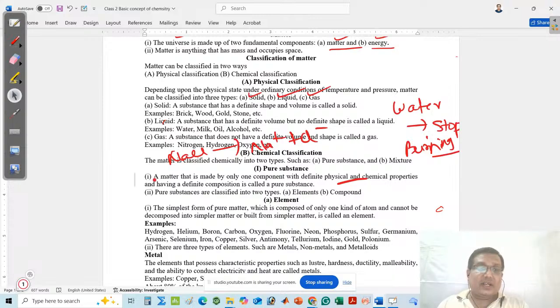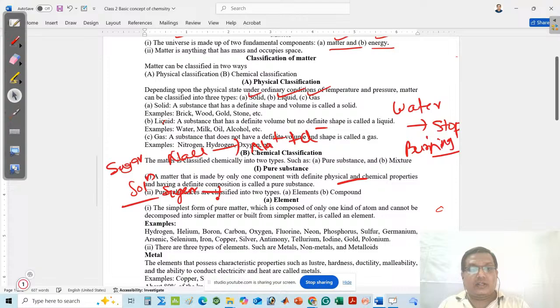But if we think about the sugar solution, what will happen? It does not have definite physical and chemical properties. The physical and chemical properties depend upon the amount of sugar. If we increase the amount of sugar in the sugar solution, there is a change of taste.